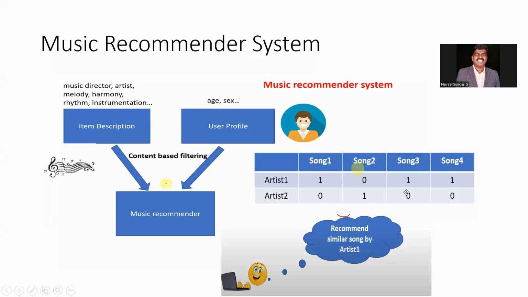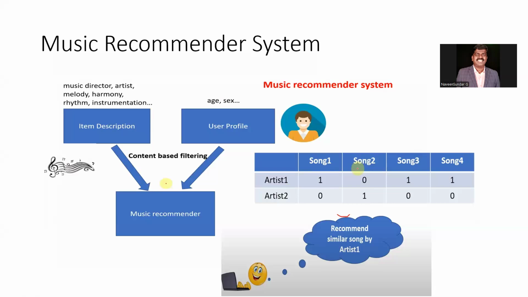Got my point? So it will get a clear study of the user. This artist 1 and artist 2 are selected by a single user, with different songs. Here he selected three times from the same artist 1, but for artist 2 he selected only one song. So easily it will pick up the information: which type of voice he likes, which type of music he likes, whether he likes melody or what type of songs.